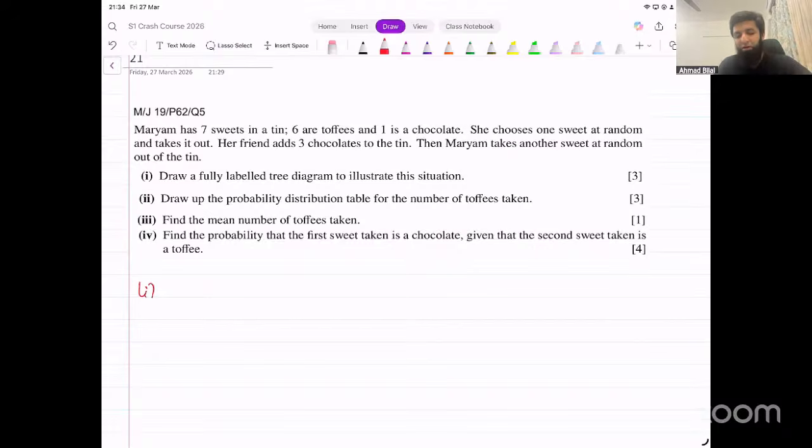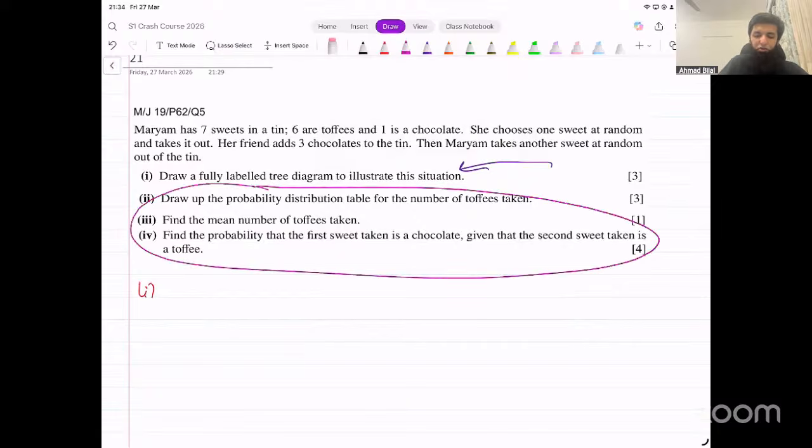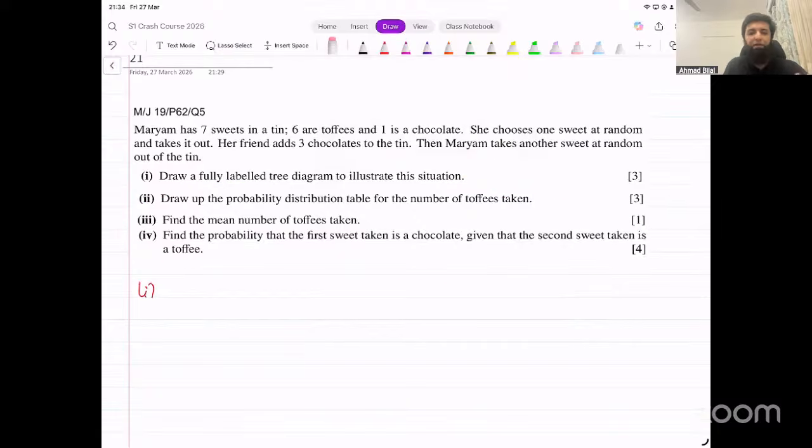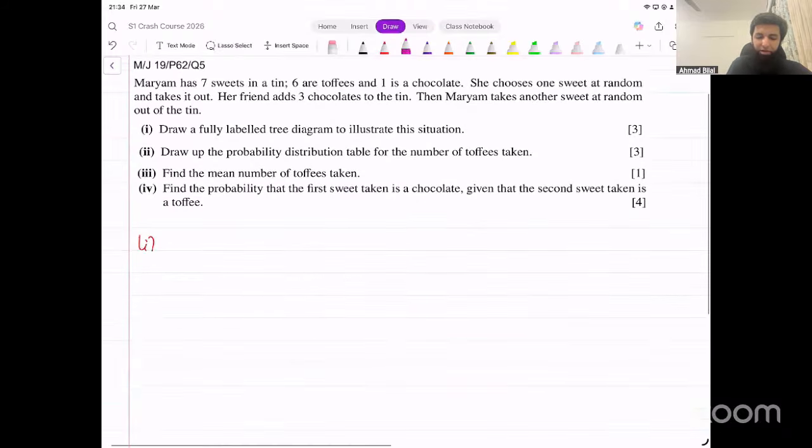Now, even if they had not asked you to do this in the first part, you would still do it because otherwise the next parts would become difficult, right? So to do the second, third, fourth parts, it would have been a good idea to make the tree diagram anyway. But let's do it now. They asked you to make that tree diagram. Now, the first time she chooses one sweet, what are the options? She could get a toffee or a chocolate. What are the probabilities? 6 out of 7 for a toffee, 1 out of 7 for a chocolate.